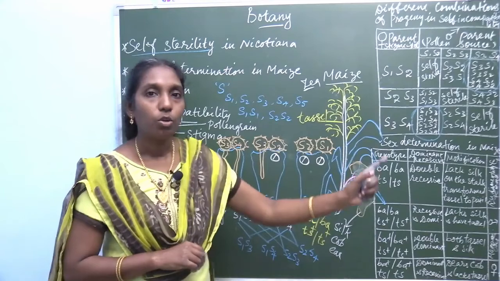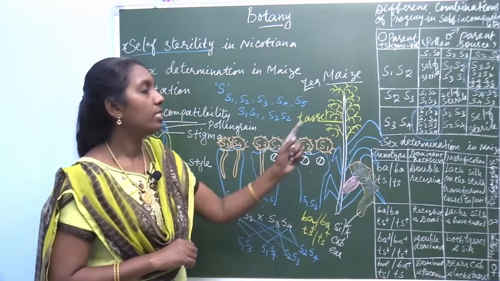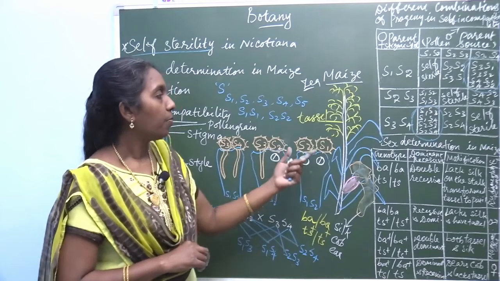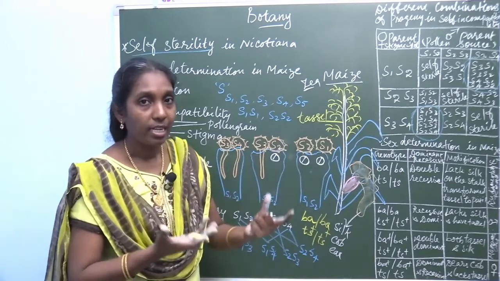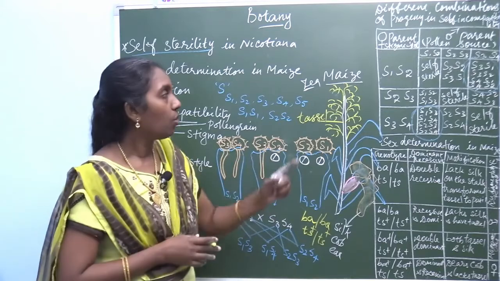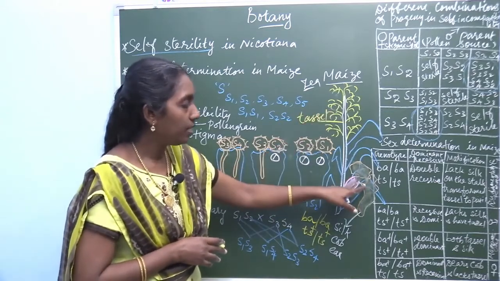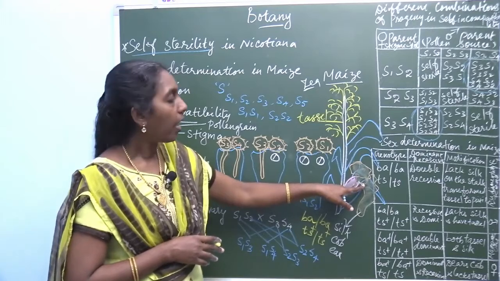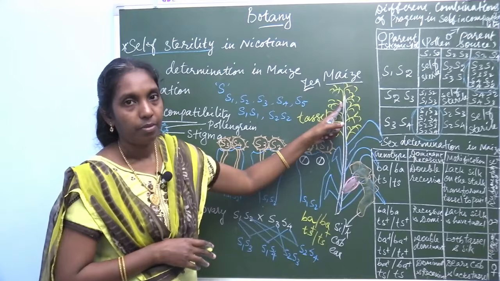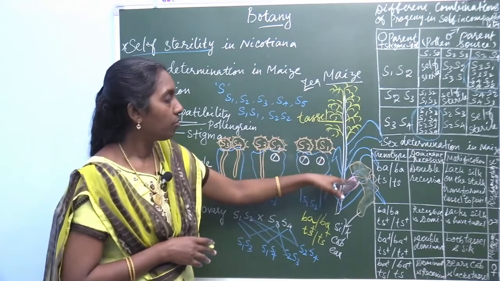What are the different combinations and how is the sex determined? This unisexuality is determined by the abortion of the stamens in the silk and the pistil in the tassel. These are unisexual flowers.